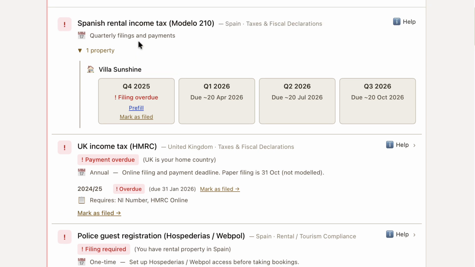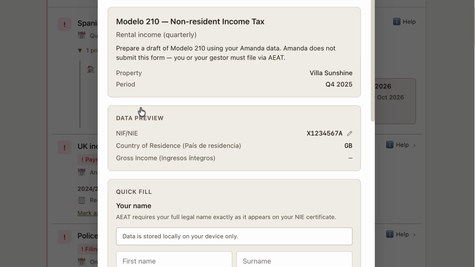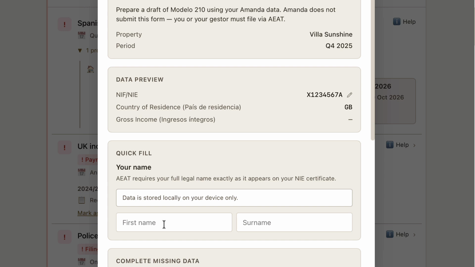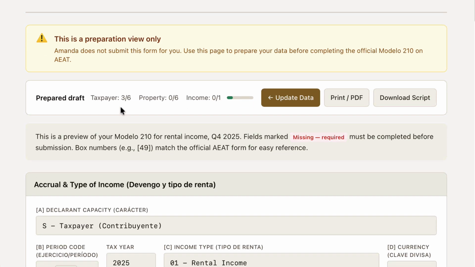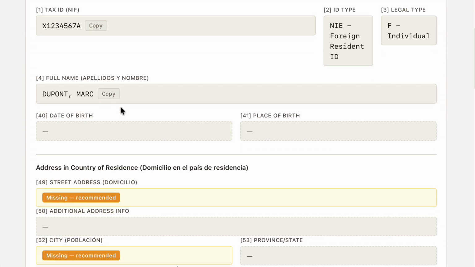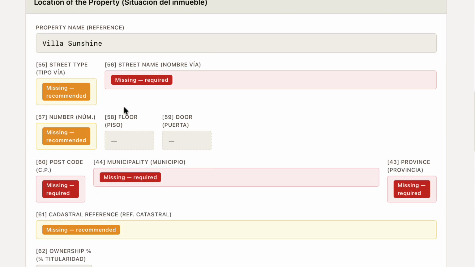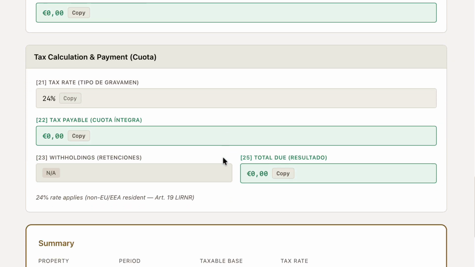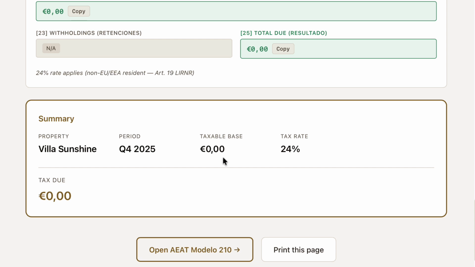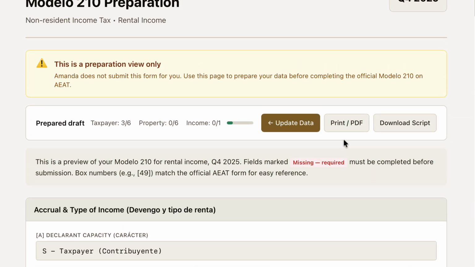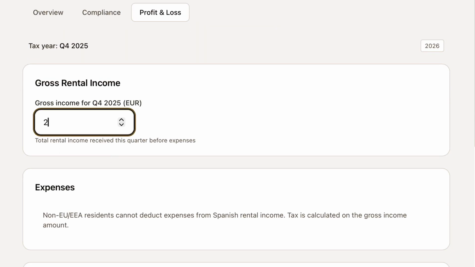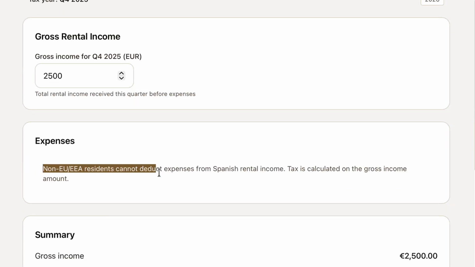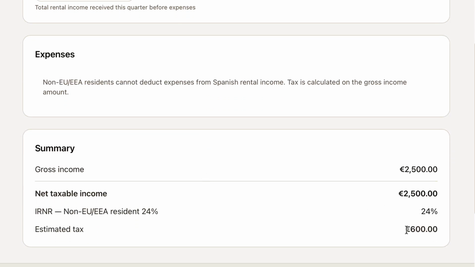But Amanda goes beyond guidance and checklists. For certain obligations, Amanda can generate a step-by-step preview of filing documents, for example, Spain's Modelo 210. Notice how the form begins to pre-fill as Mark adds information to his profile, and how Amanda guides him through the remaining fields to reduce omissions and avoid common errors. For example, Mark declares the quarterly rental income of his Andalusian property, but as he is a UK resident, he cannot deduct expenses, which Amanda highlights clearly to him.